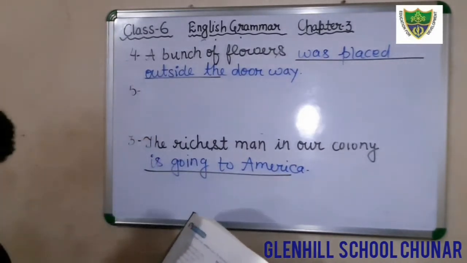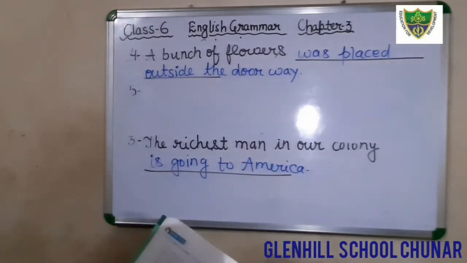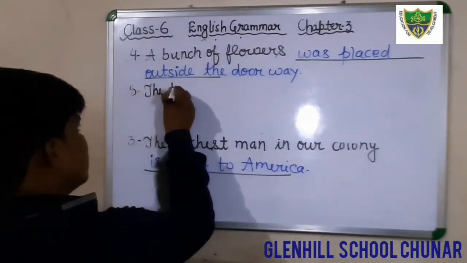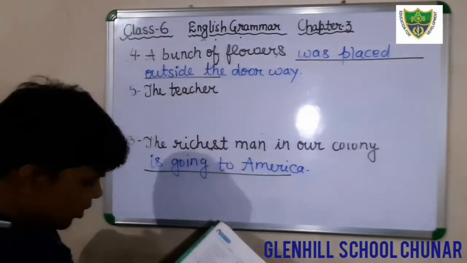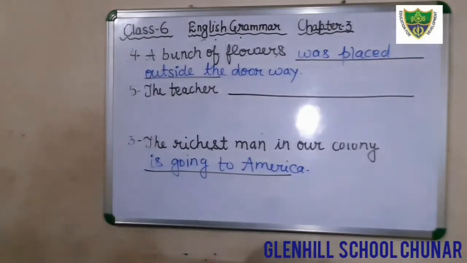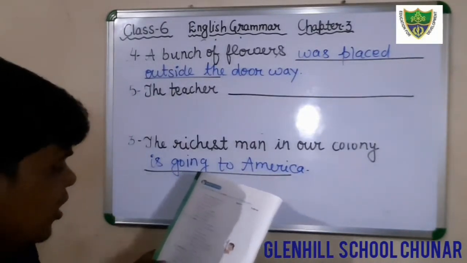Question number 5. The subject given is the teacher, blanks are given here. Just see here: the teacher was teaching in the class.